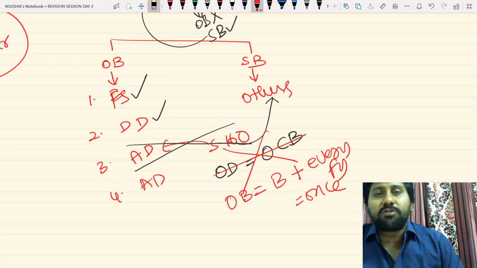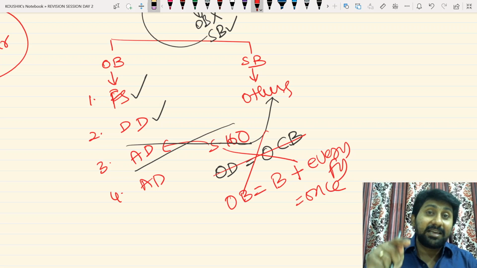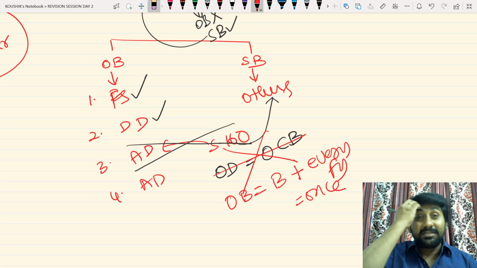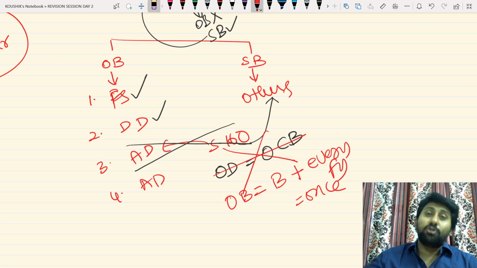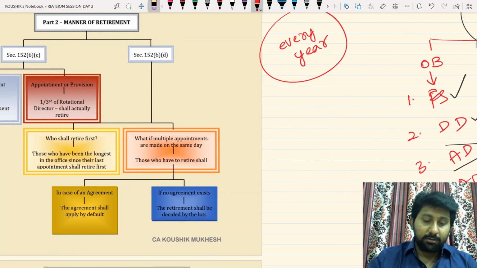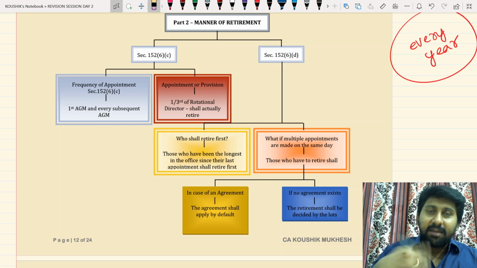Tell me, declaration of final dividend: how many times will you declare final dividend in a year? One time. How many times will you approve annual financial statements? Annual, so it happens once. Next, reappointment of retiring directors will happen at an AGM, and an AGM happens one time in a year. That means ordinary businesses are those which happen every financial year but only once.